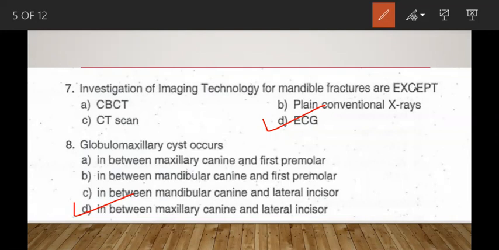Other options like B, in between mandibular canine and first premolar, could be an answer if the question were regarding the lateral periodontal cyst. Lateral periodontal cyst mostly occurs in the mandibular canine and first premolar region, and globulomaxillary cyst occurs in between maxillary canine and lateral incisor. Moving to the next question.